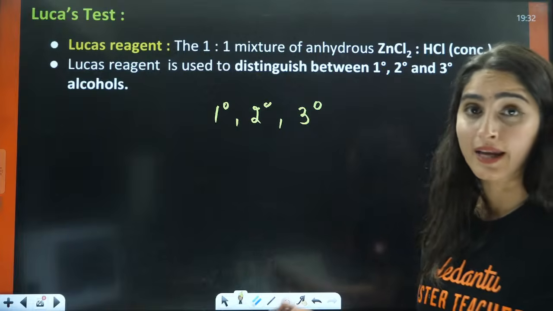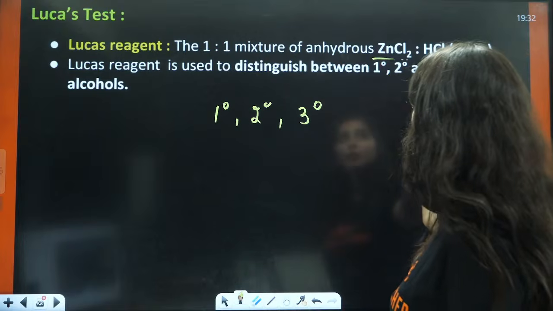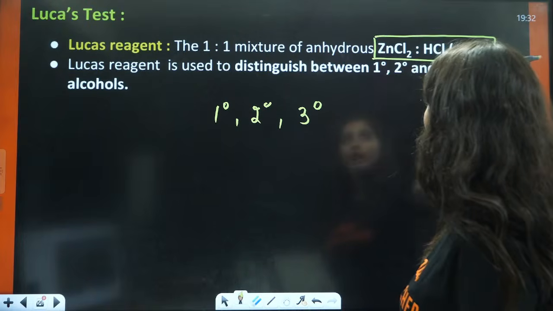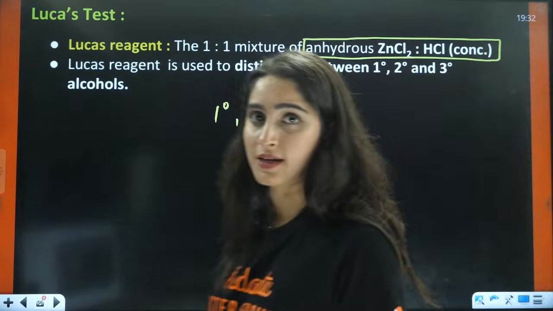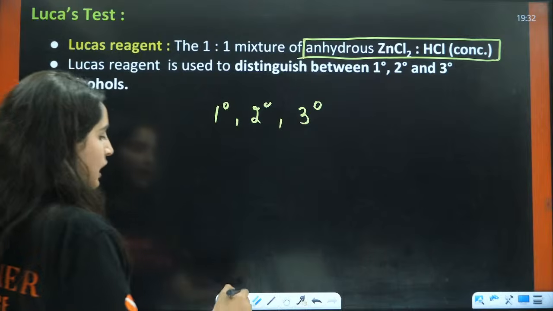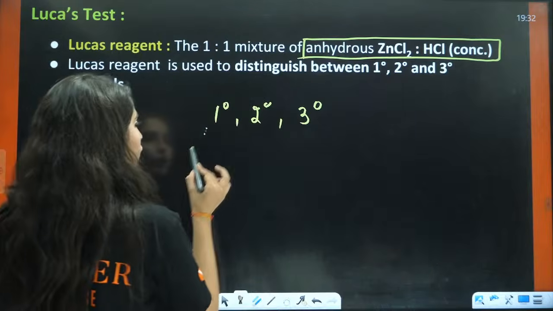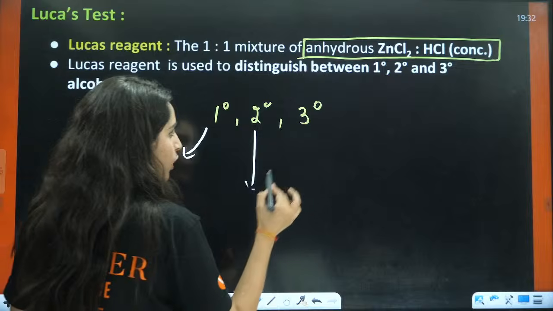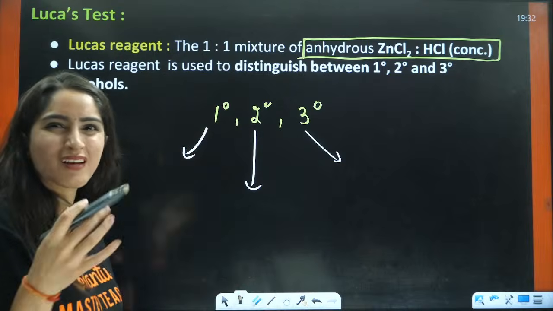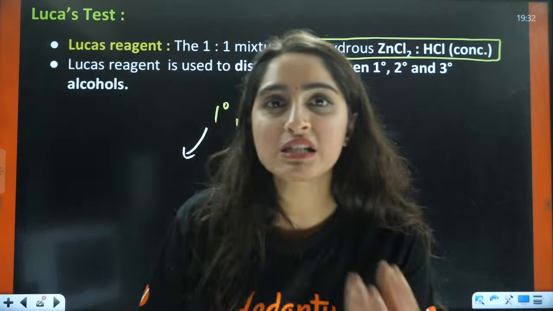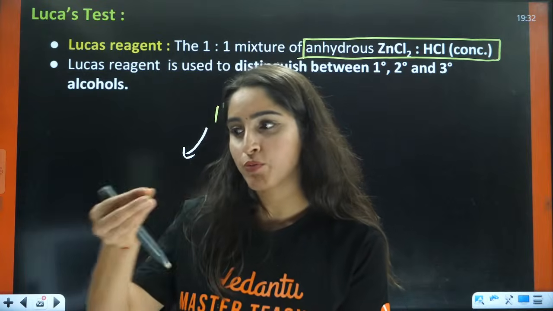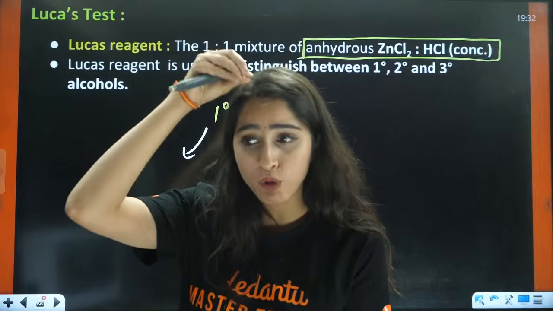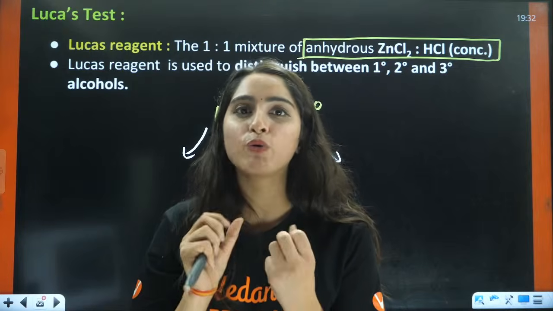What is Lucas reagent? That is anhydrous ZnCl2 and HCl. That is my Lucas reagent. Now, if you talk about 1 degree alcohol, 2 degree alcohol and 3 degree alcohol, basically this forms a turbidity. Turbidity means cloudiness, right? Like if you put water in a glass and you put some powder in it, it will form some cloudiness, right?